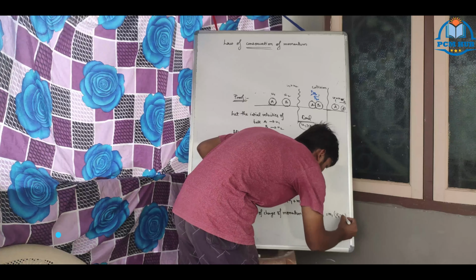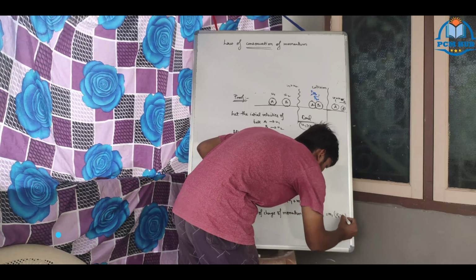And F of BA is exactly the converse: rate of change of momentum for body B is equal to m2 (v2 minus u2) by t. t is common. Why? Because the same time they are colliding. So time is common.